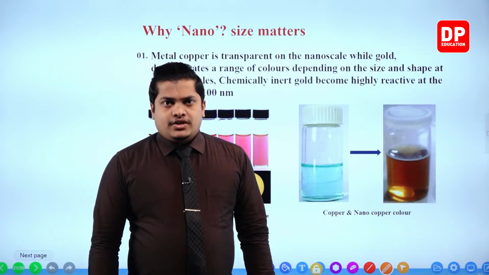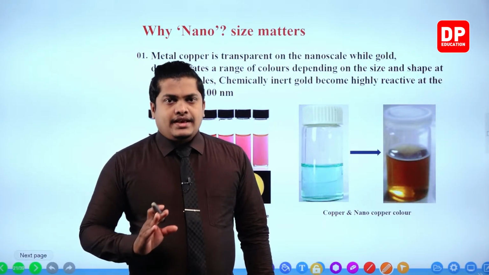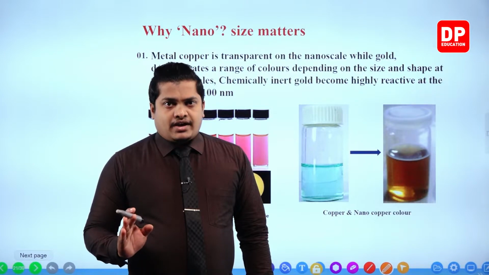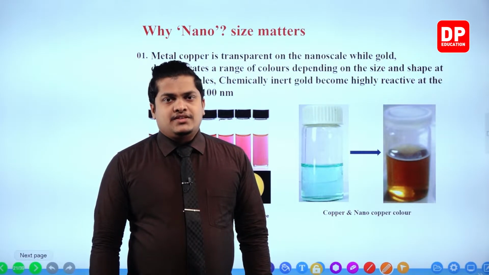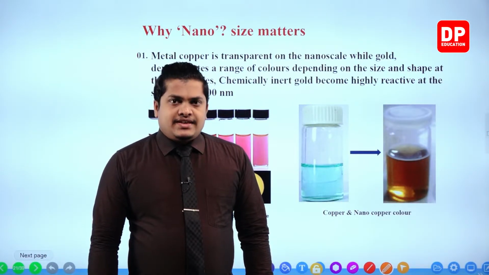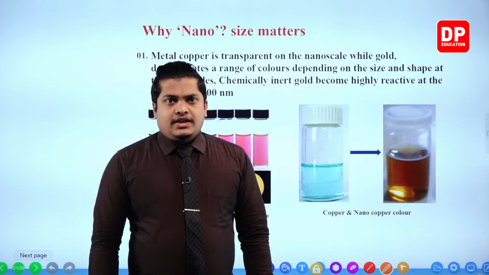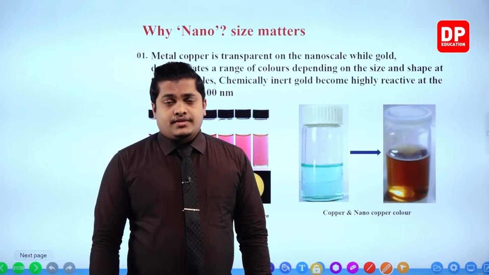It's because gold has some kind of an inert nature when it is in macro scale. Inert means not that much chemically active. That is why the glitterous nature of the gold is not getting faded even though many years pass.